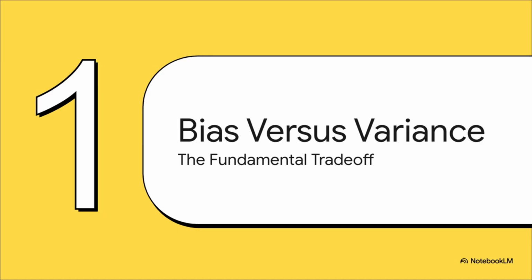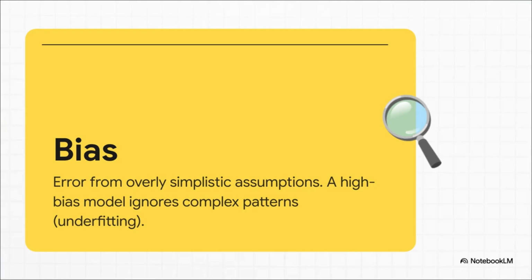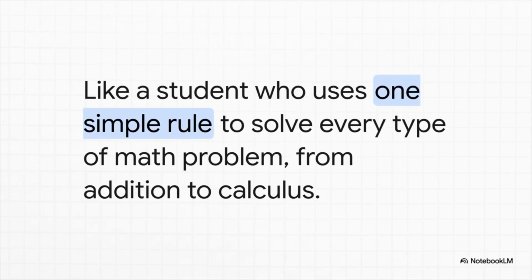The reason this happens comes down to a core principle in machine learning, what's known as the bias-variance trade-off. And this is a constant balancing act. On one side of this trade-off, you have bias. Bias is the error you get when a model is just too simple. It makes these big, overly general assumptions, and because of that, it completely misses the more complex patterns in the data. This is also known as underfitting. A high-bias model is like a student who learns one simple math rule, let's say addition, and then tries to solve every single problem with it, even a complex calculus equation. The tool is just far too simple for the job.